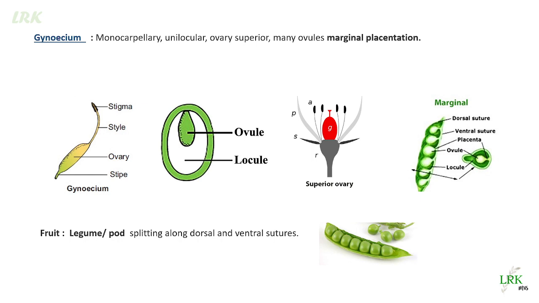Entomophilous pollination is observed in this family, as the petals are very bright and beautiful, multicolored and attractive. They attract the insects, and the pollination is entomophilous. The fruit formed after fertilization may be a legume or a pod, and at maturity it splits along the dorsal and ventral sutures.